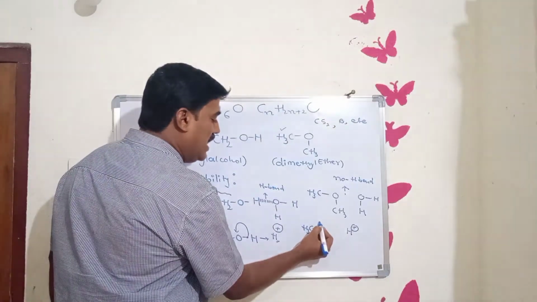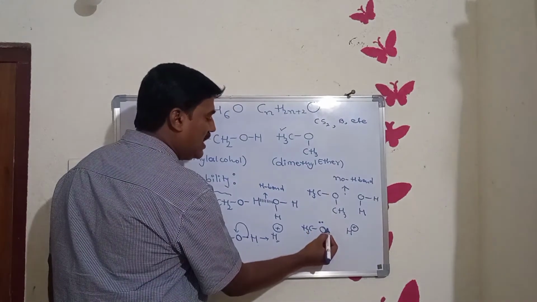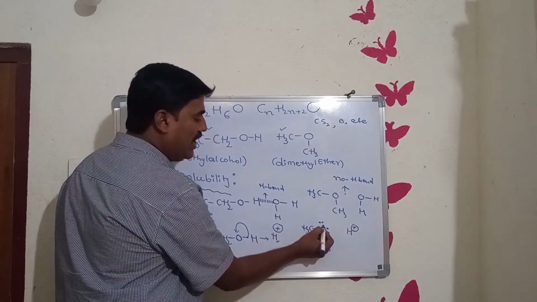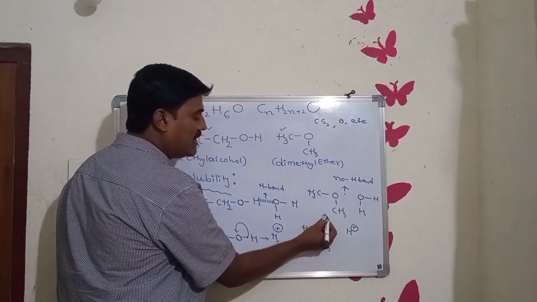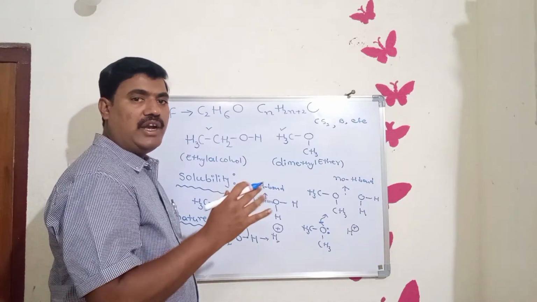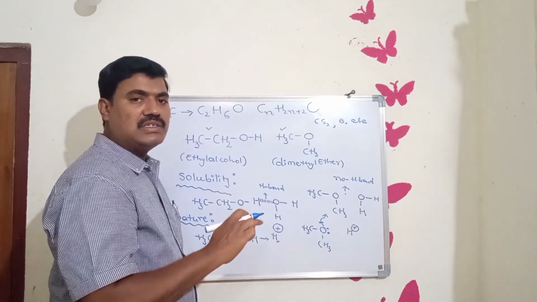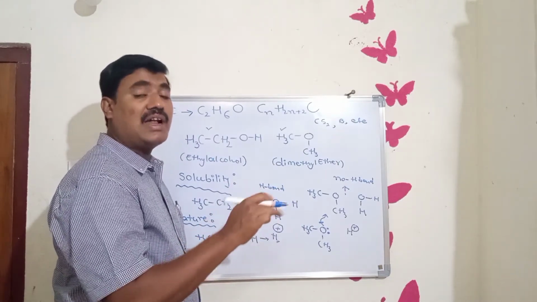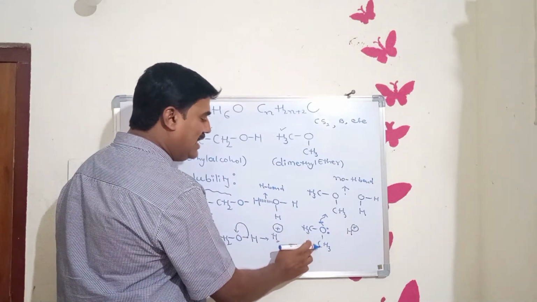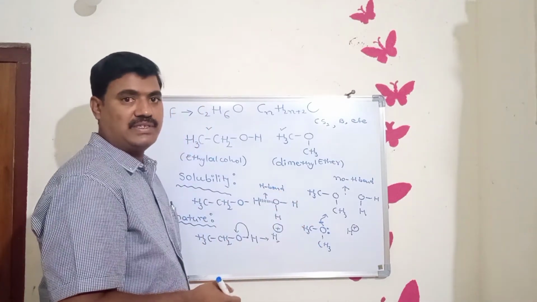But here two lone pairs are there over the oxygen. That's why it can donate lone pairs of electrons to others. We know that according to the Lewis theory, electron-donating substances are bases. That's why dimethyl ether behaves as a base.